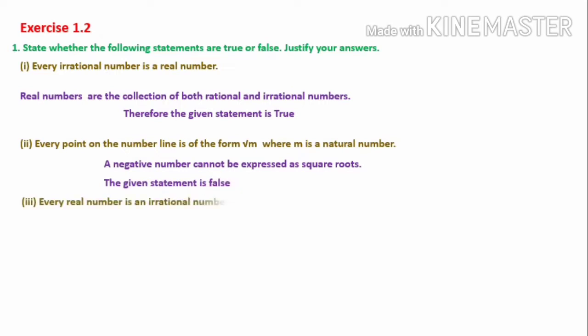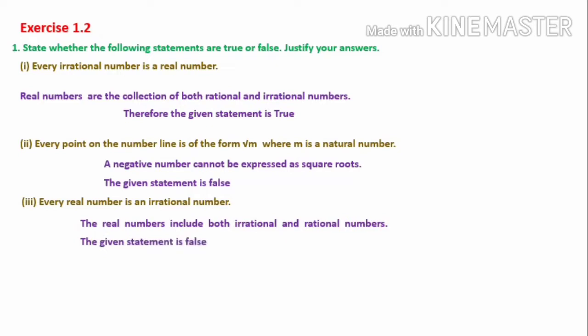And the third statement given is, every real number is an irrational number. Here irrational numbers are mentioned and real numbers also mentioned. As I have mentioned before, real numbers are the collection of both rational and irrational numbers. So the real numbers include both irrational and rational numbers. Therefore, the given statement is false. It is saying every real number is an irrational number. Means whatever numbers you take, all these numbers are irrational numbers.